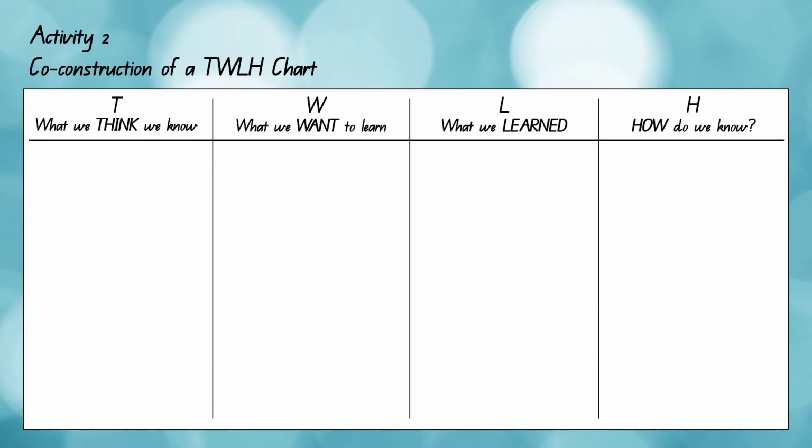Construction of a TWLH chart allows students to express their own understandings of light phenomenon. This is a good way for teachers to ascertain where students hold valid or invalid notions around the concept. As a group, the class will contribute ideas to the what we think we know and what we want to learn columns prior to deep exploration in the learning unit. The what we learned and how did we know columns will be completed during the evaluation phase of the learning.